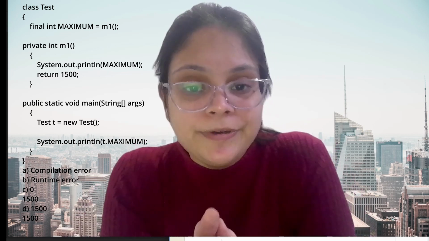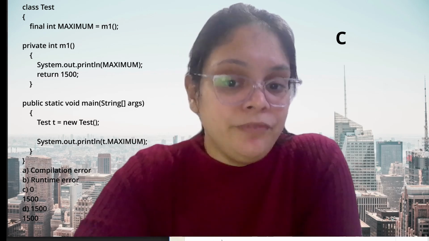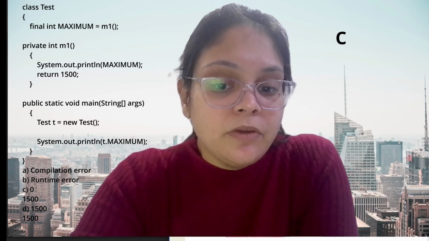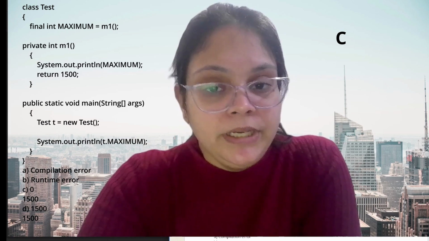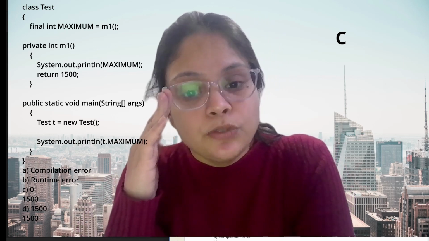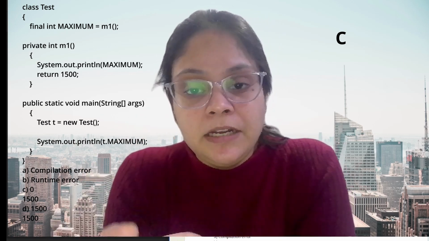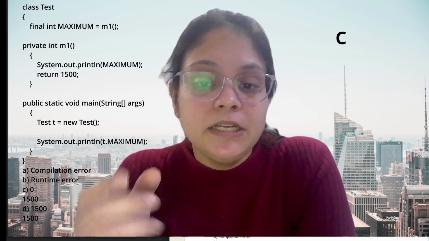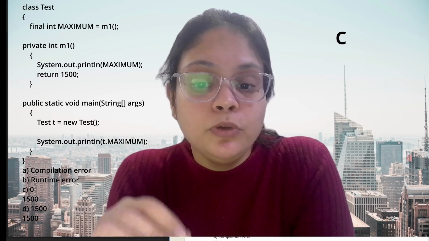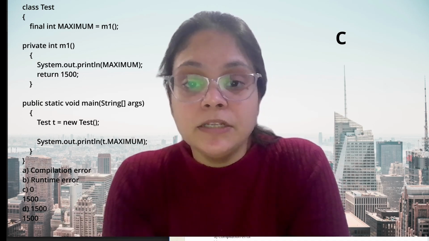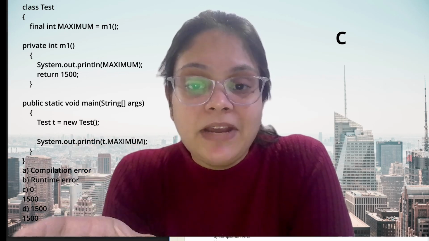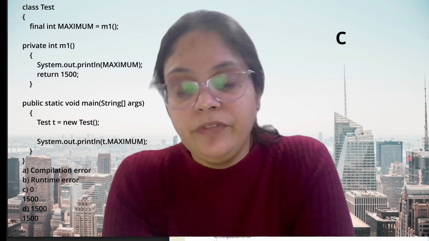Okay guys, the output is 0 and 1500, which is the option C. So what is happening in this case? We know that the final members are initialized just once, but here your final member is initialized first with the help of the JVM, where it is setting the value of this maximum to 0, and later on when it is calling the function, at that point of time it is actually getting the value as 1500. So 0 and 1500 will be the output.